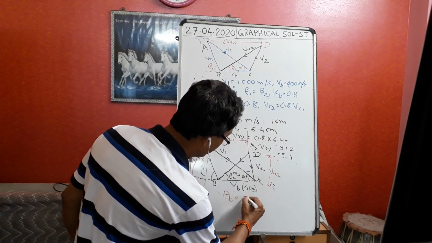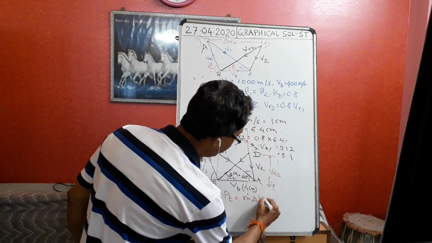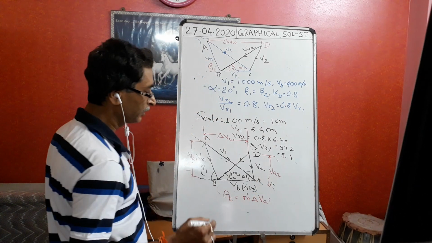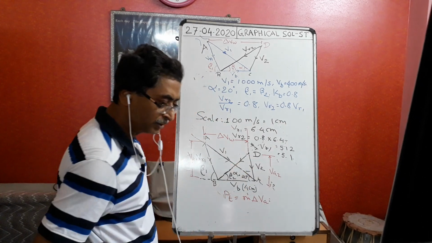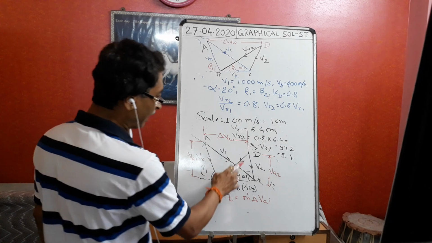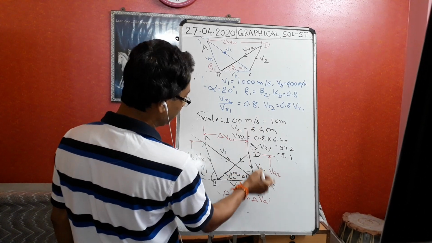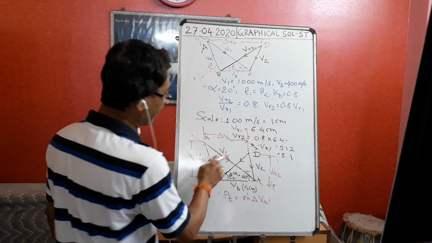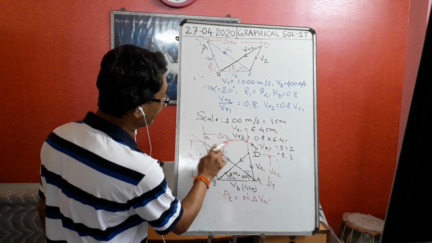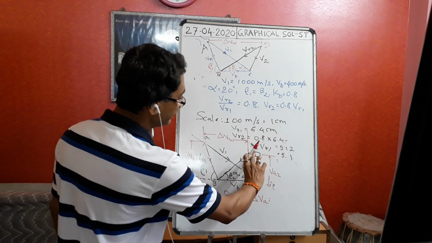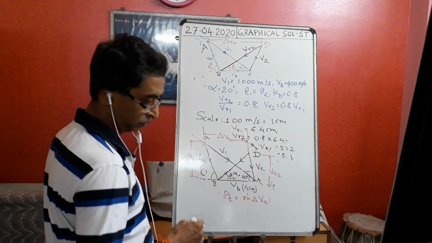So PT is equal to m dot into del VA. So axial force will also generate. So due to roughness, what is happening? Due to the roughness, our blade velocity VR2 is becoming less, as a result of which we are getting less power and there will be the axial force also.